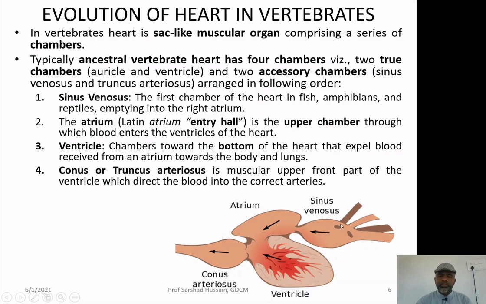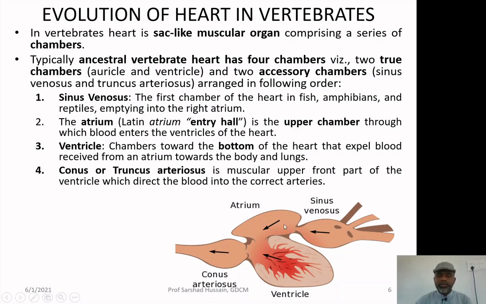Sinus venosus is the first chamber of the heart of the fishes, amphibians, reptiles. It empties into the atrium. Atrium is so named as its meaning in Latin is entry hall, because here the blood enters into the heart. The main chambers are the atrium and the ventricle, and these are present in all the vertebrates, whereas sinus venosus and conus arteriosus are present only in the fishes, amphibians and reptiles.